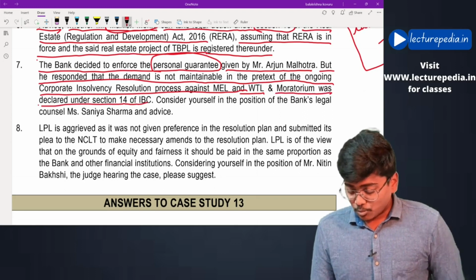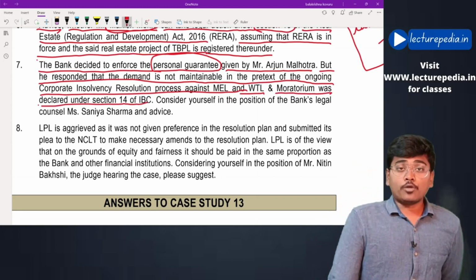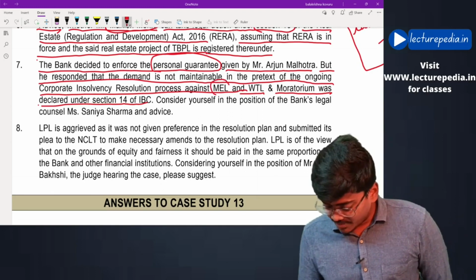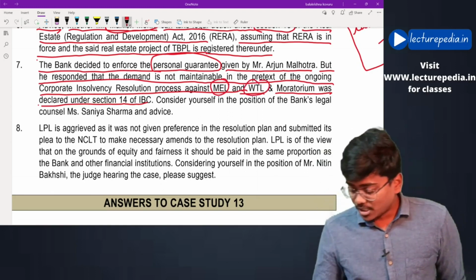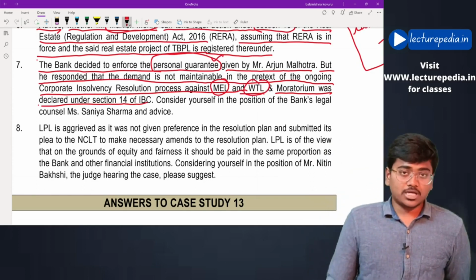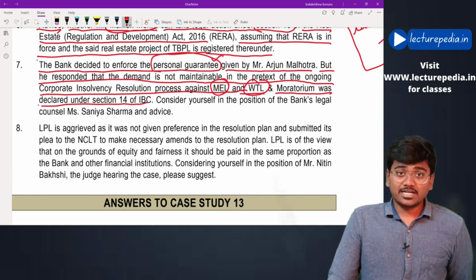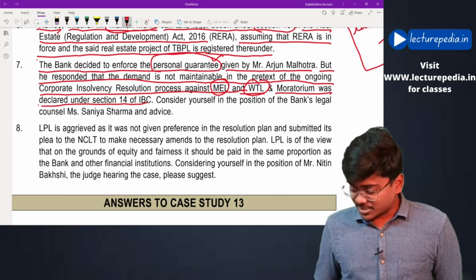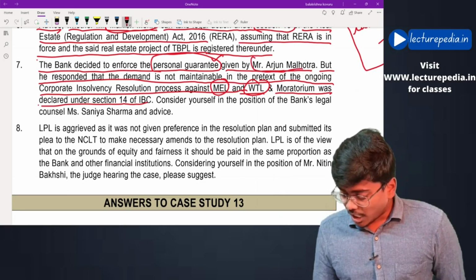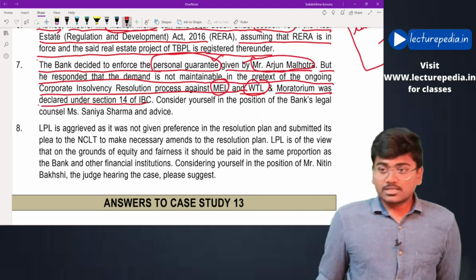See, the moratorium was declared on the assets of MEL and WTL, but not on the assets of the personal guarantor. Thereby, the bank can enforce the personal guarantee that has been given by Mr. Arjun Malhotra.